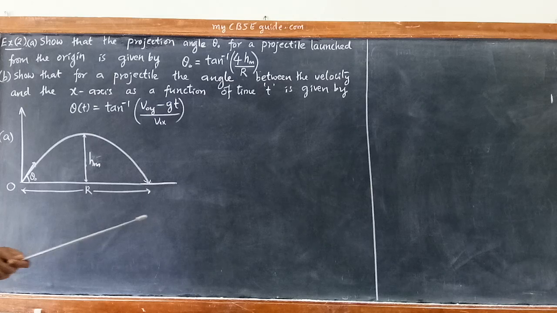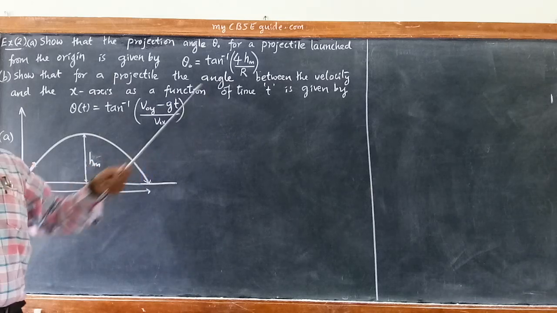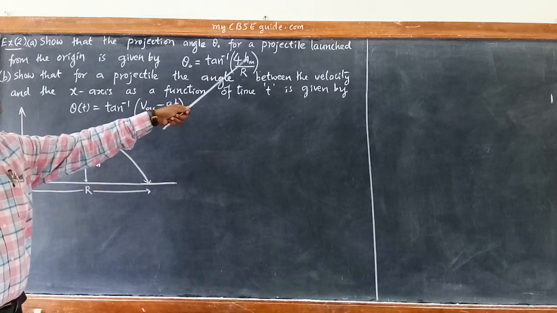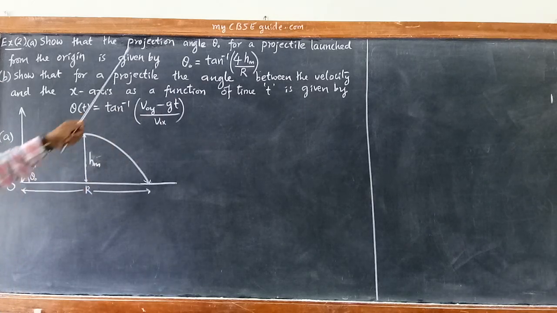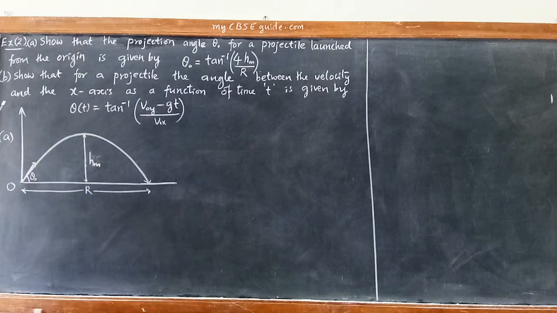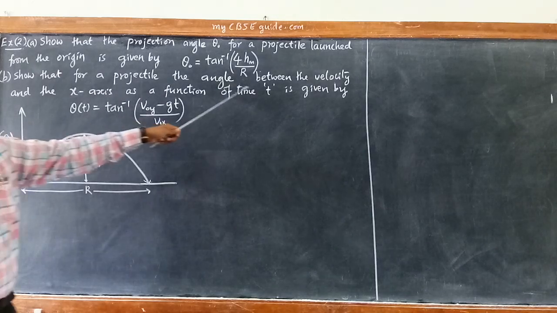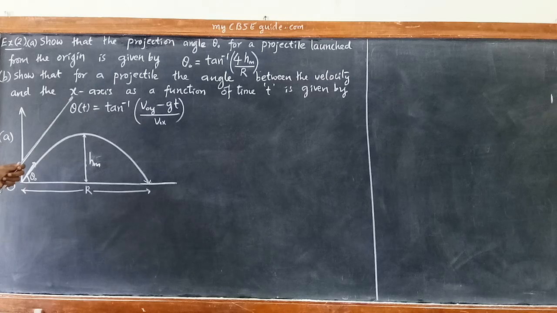Just now we got the equation for maximum height and we solved an example. 4 times maximum height divided by r, where r is the range. This is the first part.